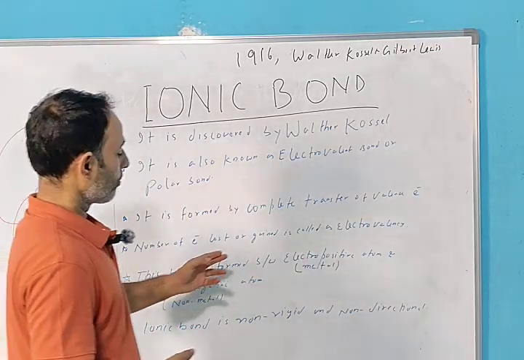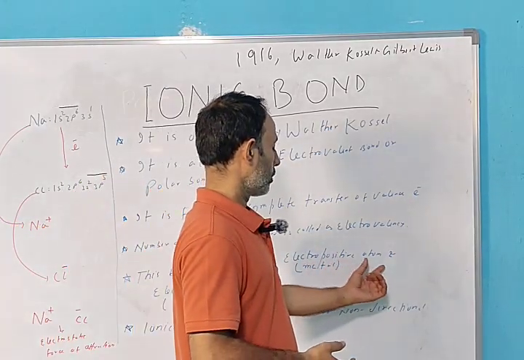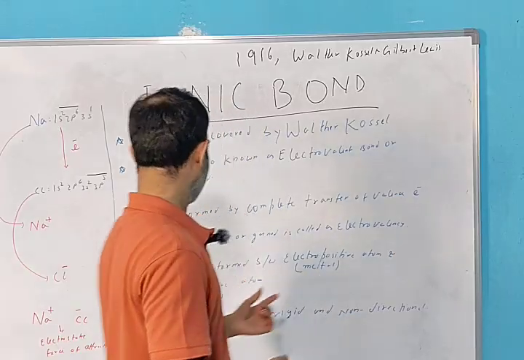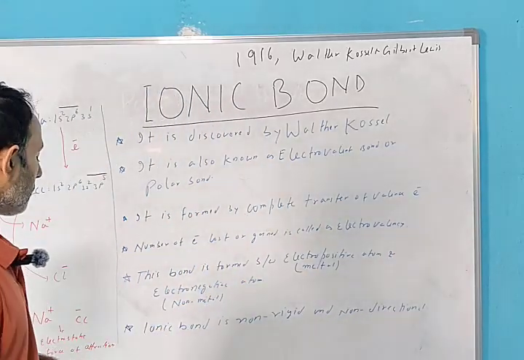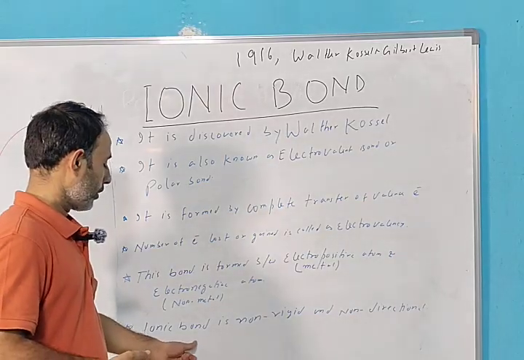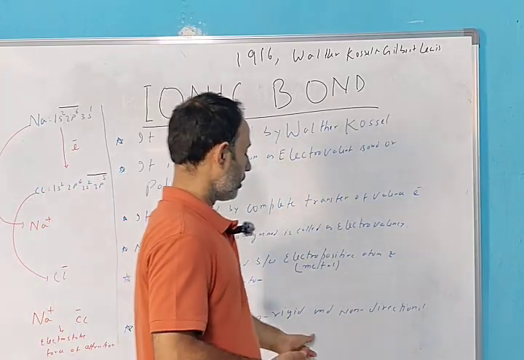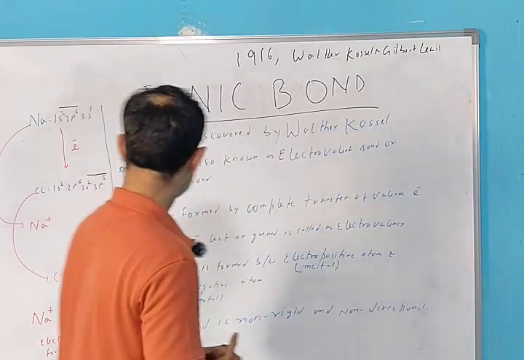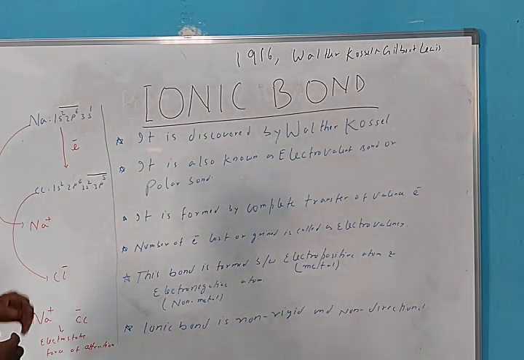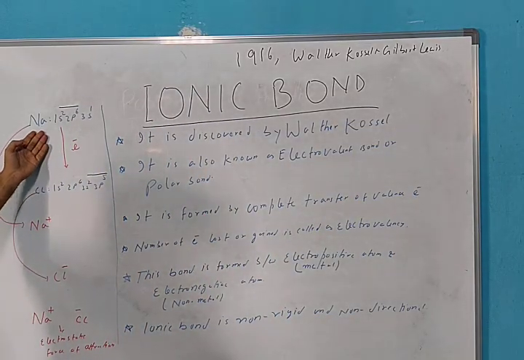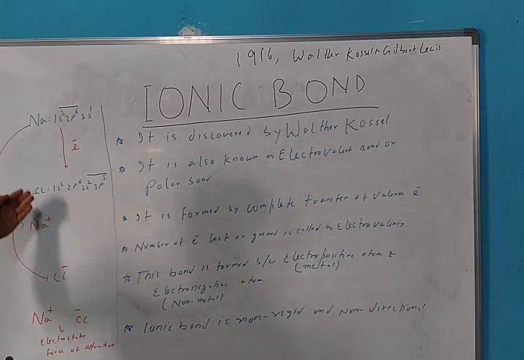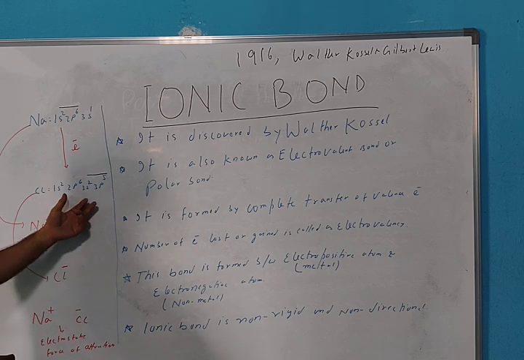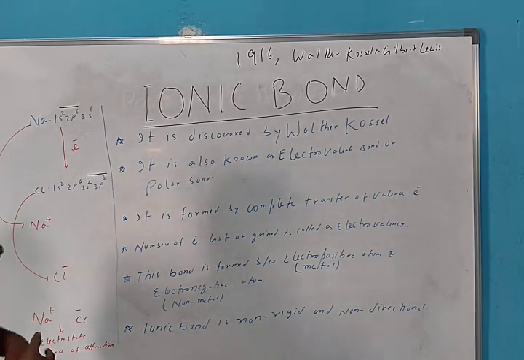This bond is formed between an electropositive atom, which we call a metal, and an electronegative atom, which is a non-metal. The last point is that ionic bond is non-rigid and non-directional. Let's see. One, we have taken an electropositive atom. Which is an electropositive atom? A metal. Second, we have taken an electronegative atom, which is a non-metal.